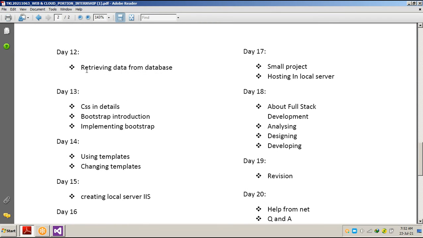On the 12th day we discussed how to retrieve data. Suppose we have some data in a particular table of a database, we fetch that data and connect that table with our list view or drop down view. So the existing data in our table or in a particular field, we can just pull it into one of the controls like a text box or list box.